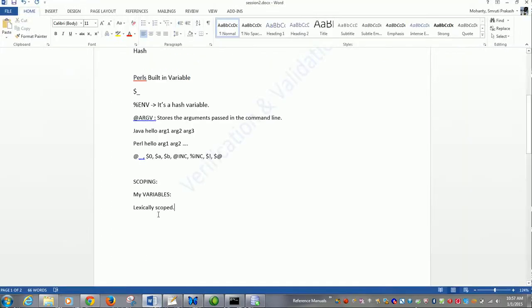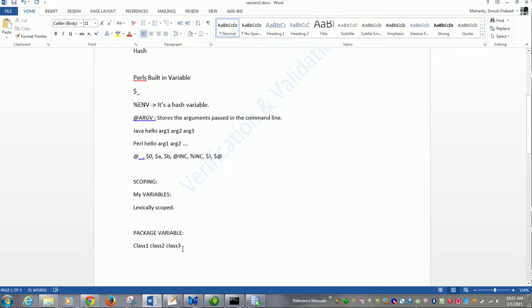Now there is another kind of variable which is called a package variable. It won't make sense to speak of package variables right now because we are yet to learn what a package is all about. But remember, if you are aware of object oriented programming, we have classes. We have multiple classes, for example class 1, class 2, class 3, and a class is referred to as a blueprint of the object.